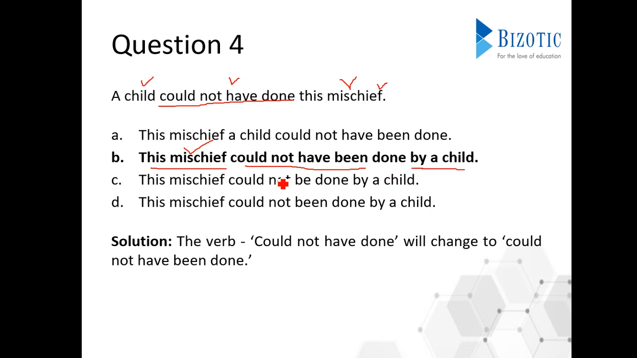So the only option where they have mentioned could not have been done is only here. In option D we have this mischief could not been done, which is improper. It should be could not have been done. So this is question number 4. Moving on to question number 5.